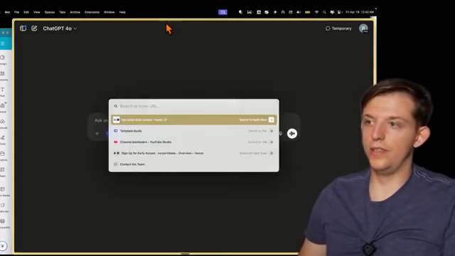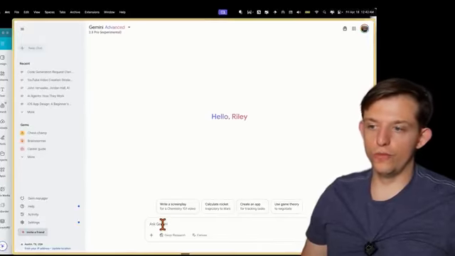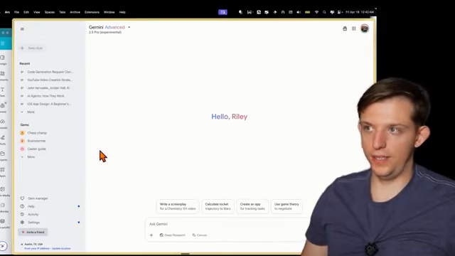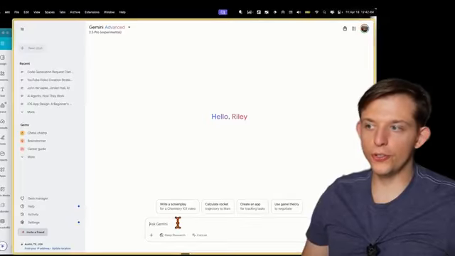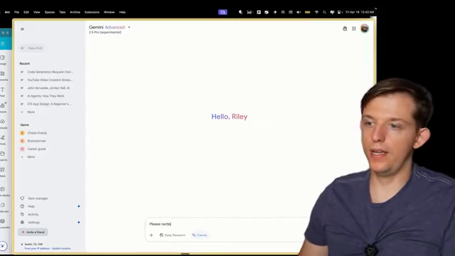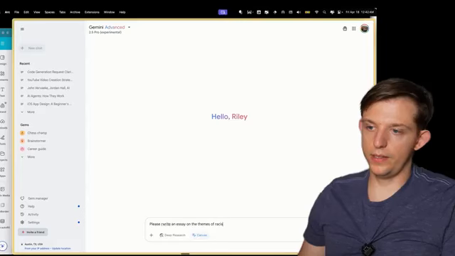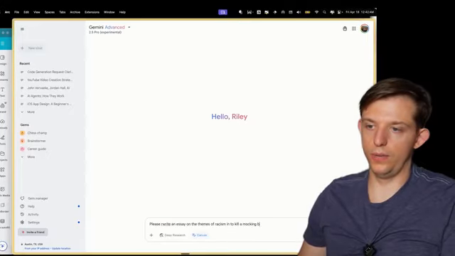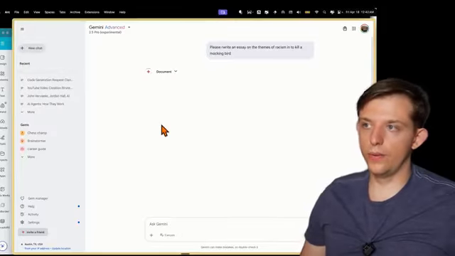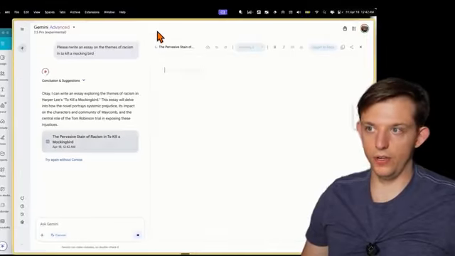However, I do want to mention that Gemini.google.com, which is Google's version of ChatGPT, or it's their LLM tool, is virtually identical in many different ways. We can even use this canvas mode. Please write an essay on themes of racism in To Kill a Mockingbird. And here we're using Gemini Advanced 2.5 Experimental, which is a very good model.